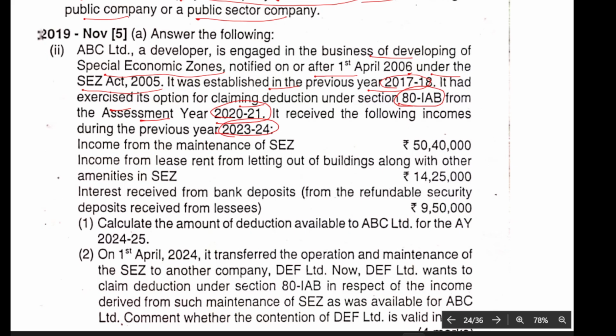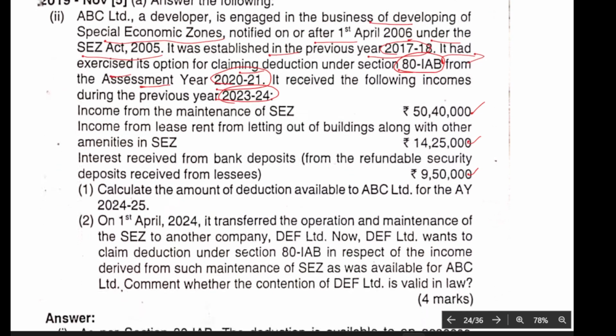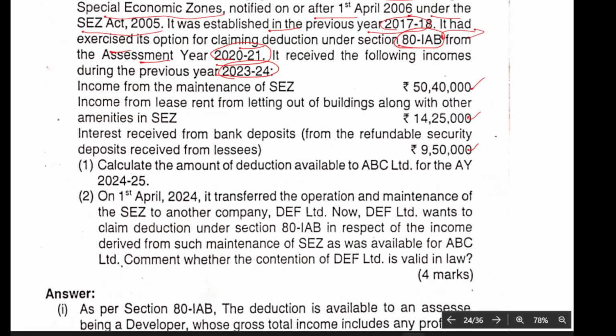This is the claiming deduction under 80-IAB. Income from maintenance of SEZ: 50 lakhs. Income from lease rent from letting out the building along with the amenities in SEZ: 14 lakh 25,000. Interest received from bank on refundable security deposit received from assessees: 9 lakh 50,000. Calculate the amount of deduction available for ABC Limited under assessment year 24-25.